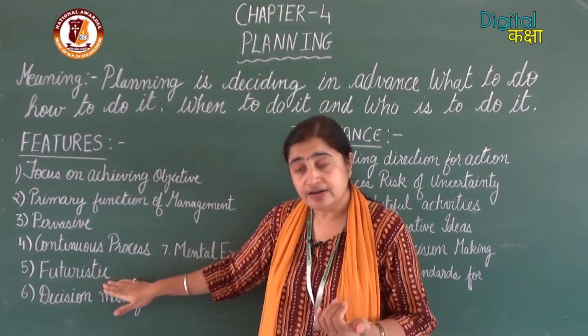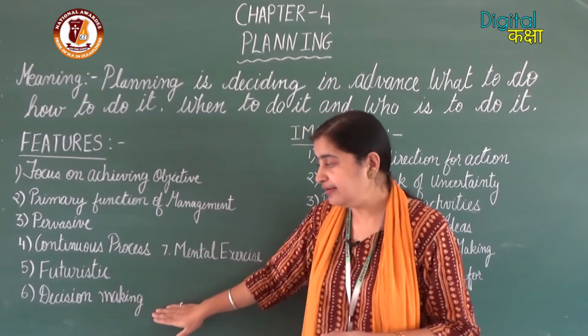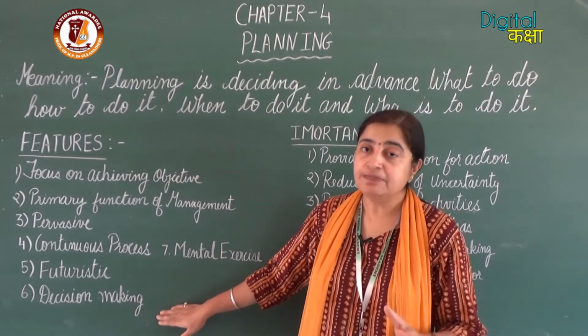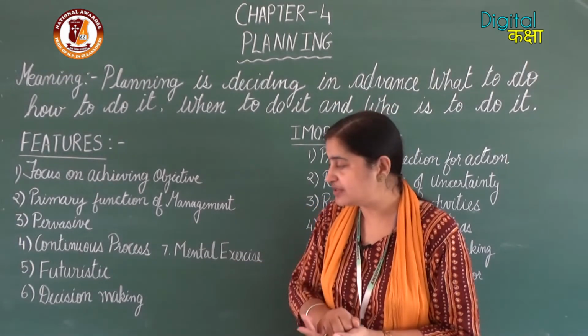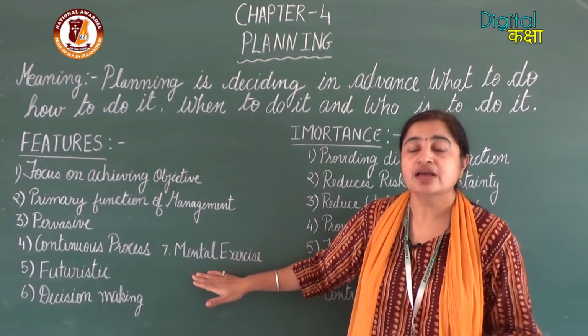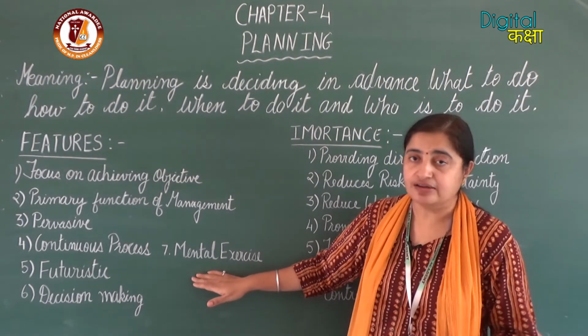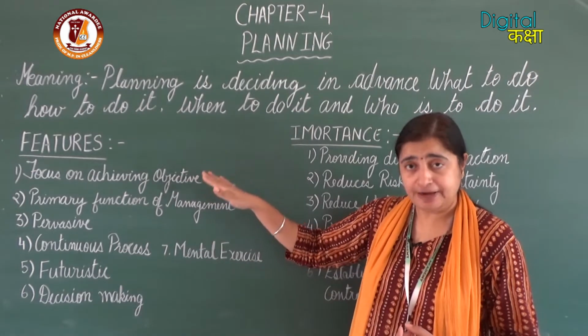Then futuristic, that is, you are going to plan for your future. Then decision making, that means in planning, you decide from various alternatives. And the last, a mental exercise, meaning it is mental work that is being done here. So these are the features of planning.